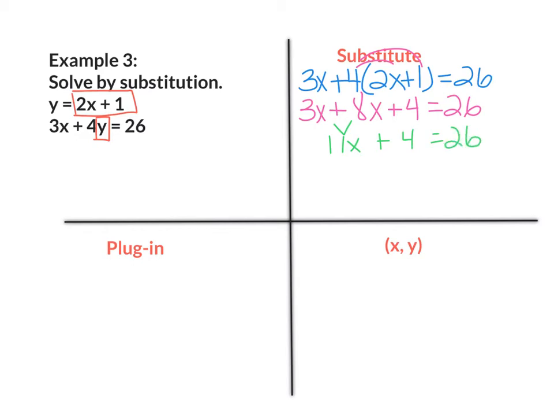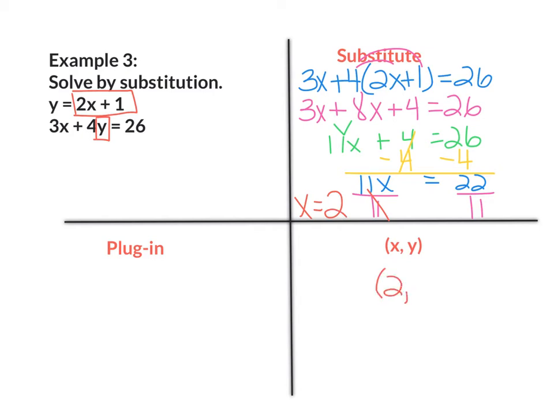Now I'm going to move the 4 to the right. So I'm going to do the inverse. So I'm going to subtract 4 from both sides. This will cancel out. I'm going to bring down 11x equals 26 minus 4 will give me 22. Now I'm going to divide both sides by 11. This will cancel out. x equals 22 divided by 11 will give me 2. So I know that x equals 2.